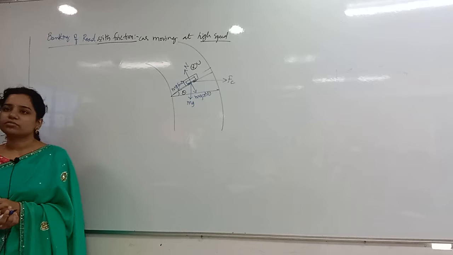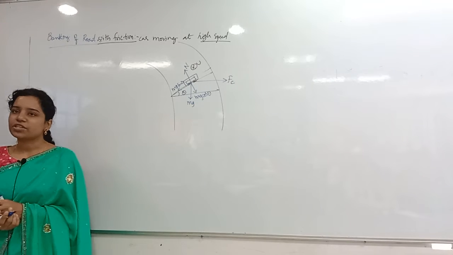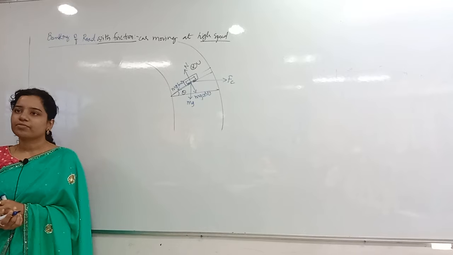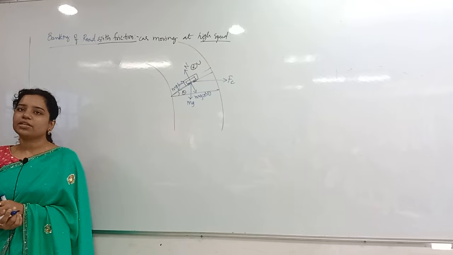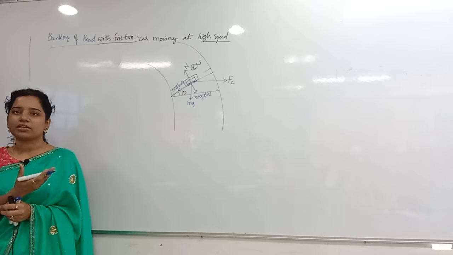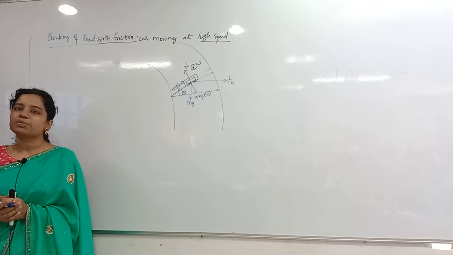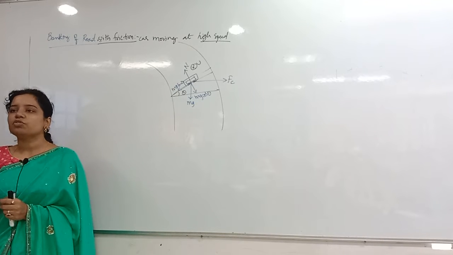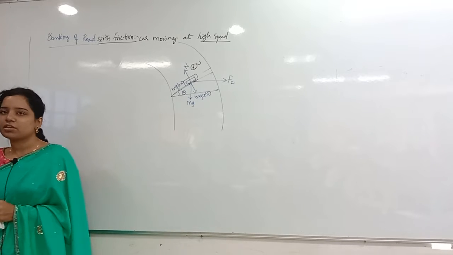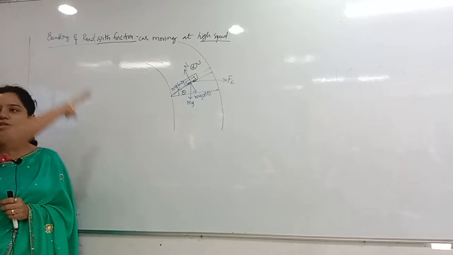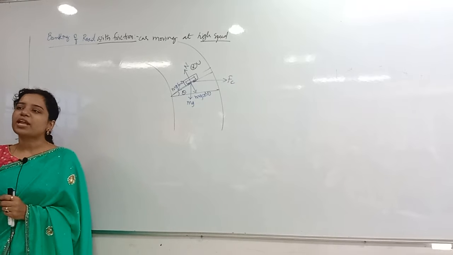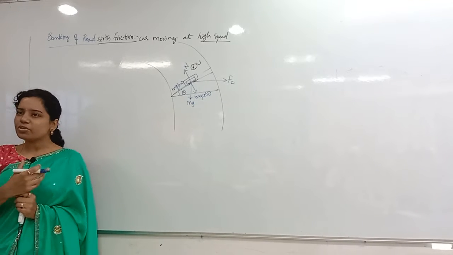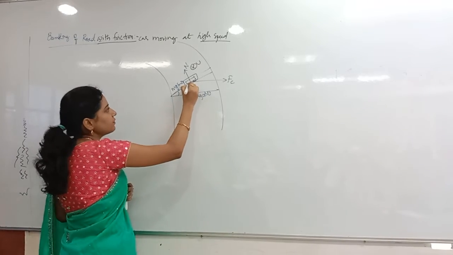Then friction is acting in which direction? High speed, I said, no? Whenever it is going at high speed, practically you think, everybody knows this: it will have the tendency to move in which direction? Radially outwards or inwards? Radially outwards. It will be thrown off from the road. So it is having the tendency to move in the radially outward direction. The friction will act in which direction? Inward direction, the opposite direction only. So in this direction the friction will act.